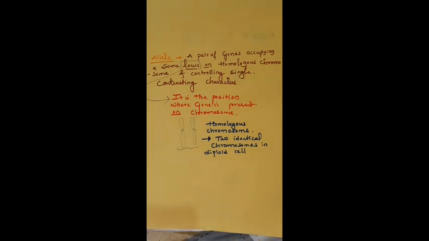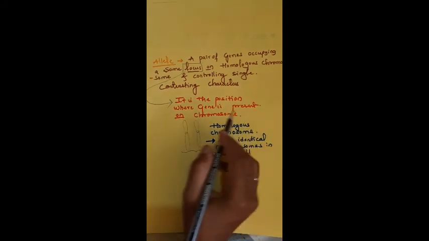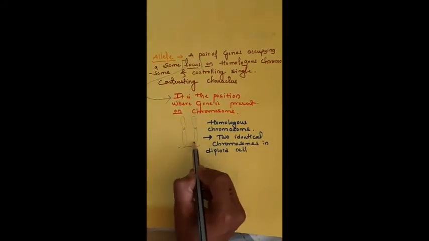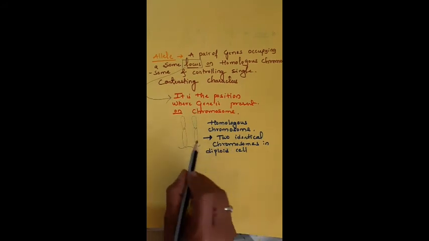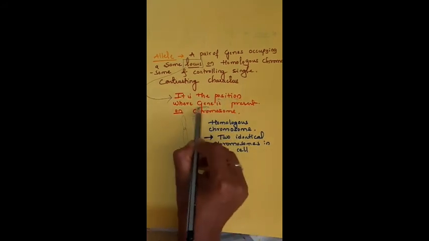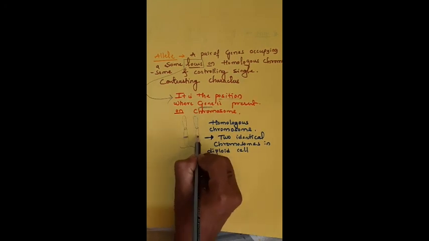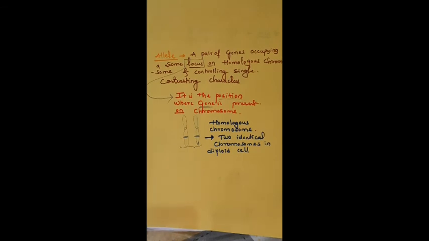Okay, and these are the homologous, two identical chromosomes. Then here you should understand what is locus. Locus is a position where the gene is present. Suppose here the same position on the homologous chromosome.